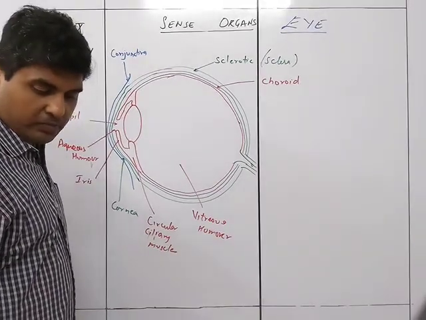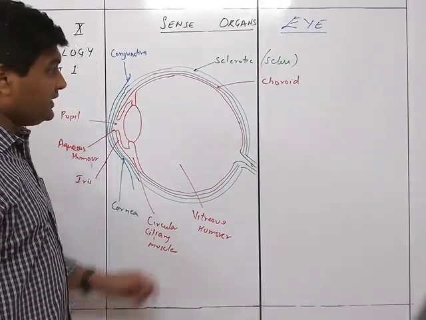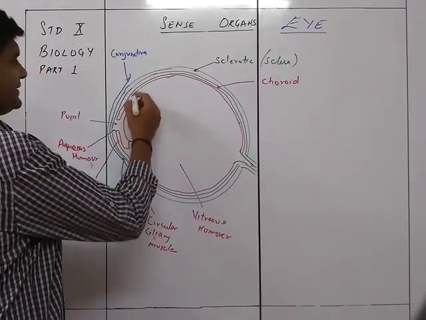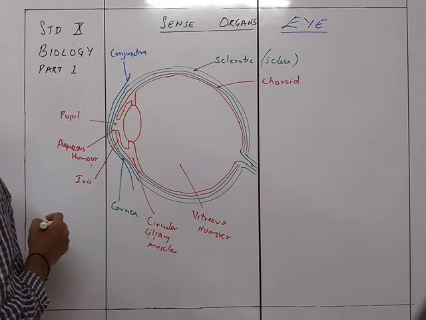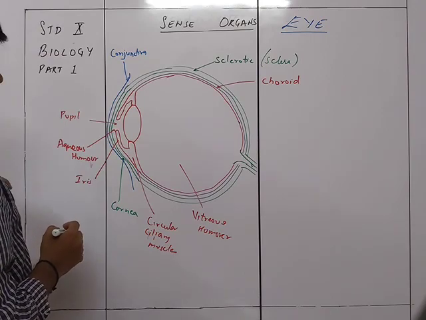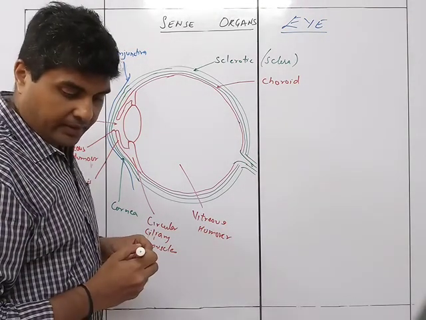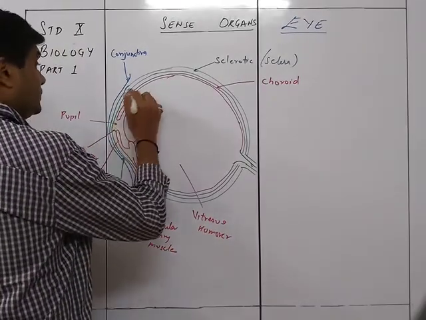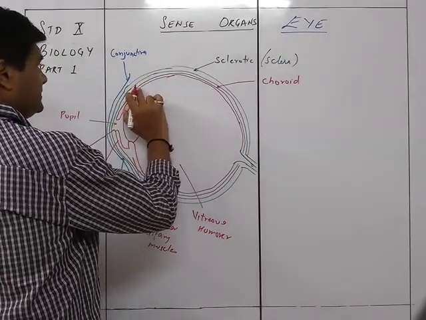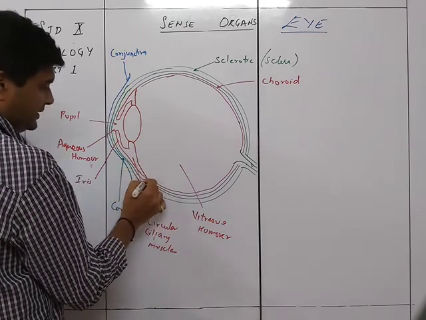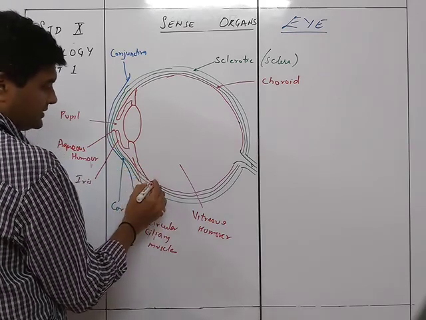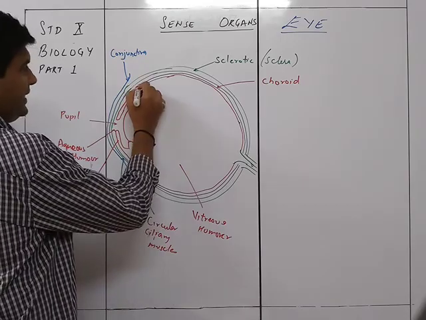Okay, that's the vitreous humor. So that was about the choroid. The choroid layer, as I told you, is... okay, I missed it. Not a problem. I just need to do it this way. It is like this, and this part over here gets connected here, and this over here ends over here. So this is ending over here.